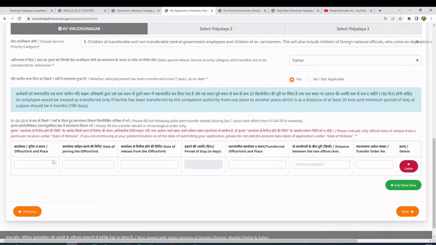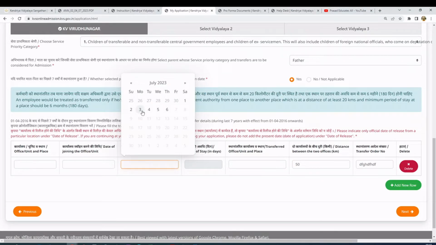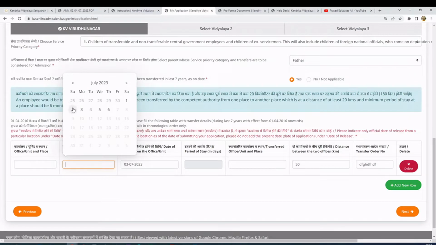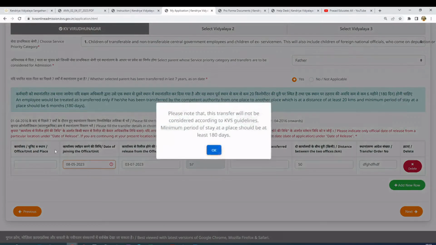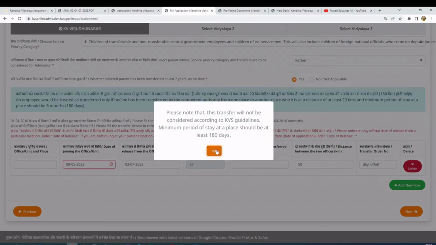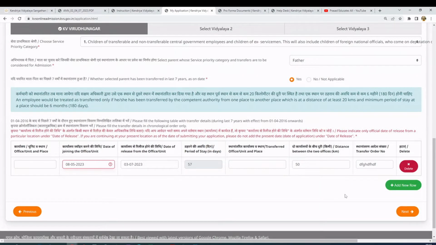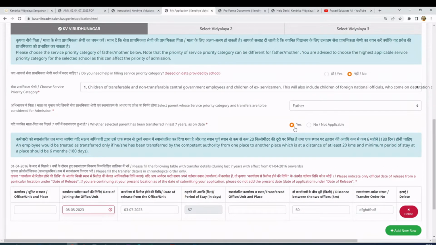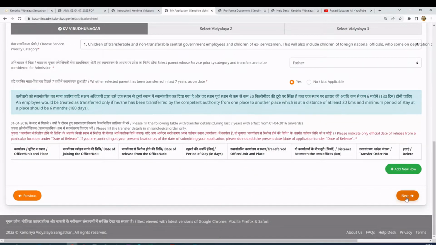Maybe here I'll put the distance as 50 kilometers and press tab. It is showing some error here, so let me try to see. If I put in some dates, it says a minimum of 180 days is required. Okay, this is 180 days, and this distance is more than 300. I am not seeing anything here, but there is some criteria for the distance, at least 20 kilometers. So I'll delete this row and go to the next one.